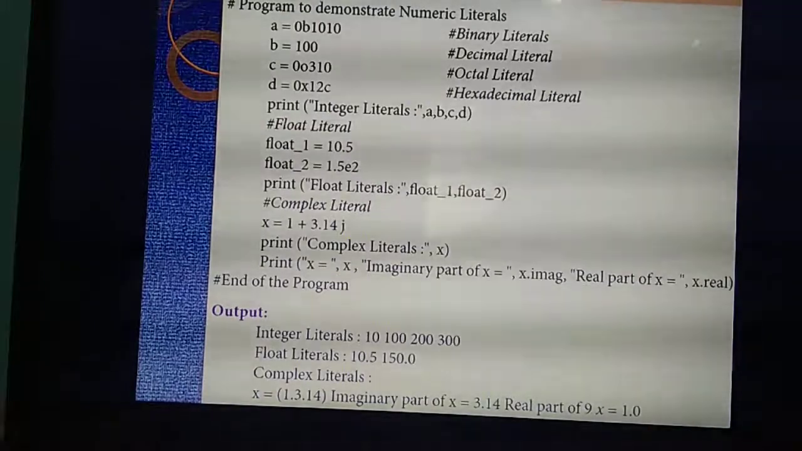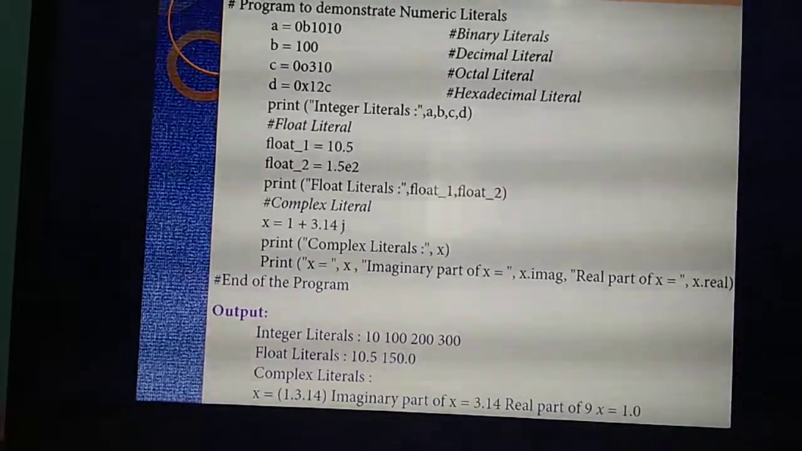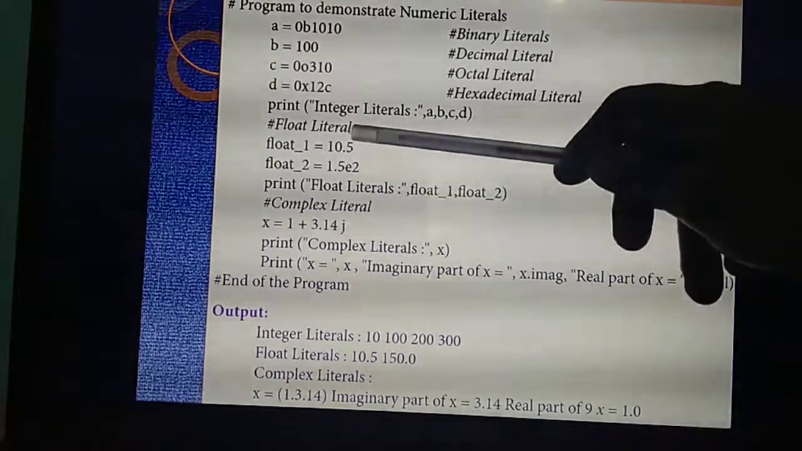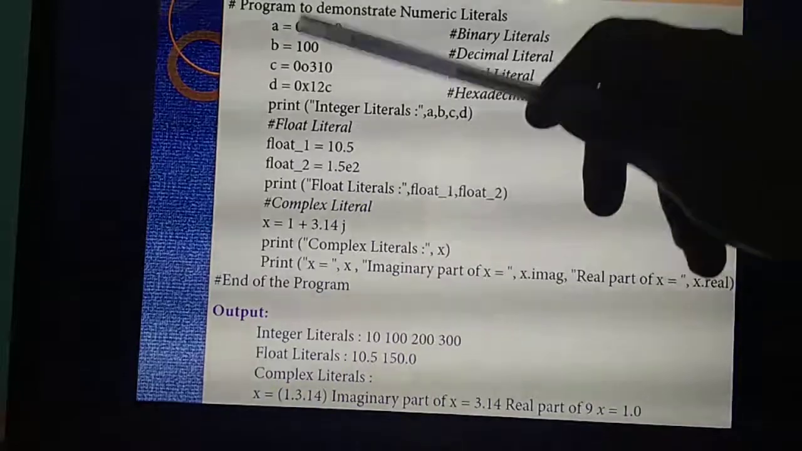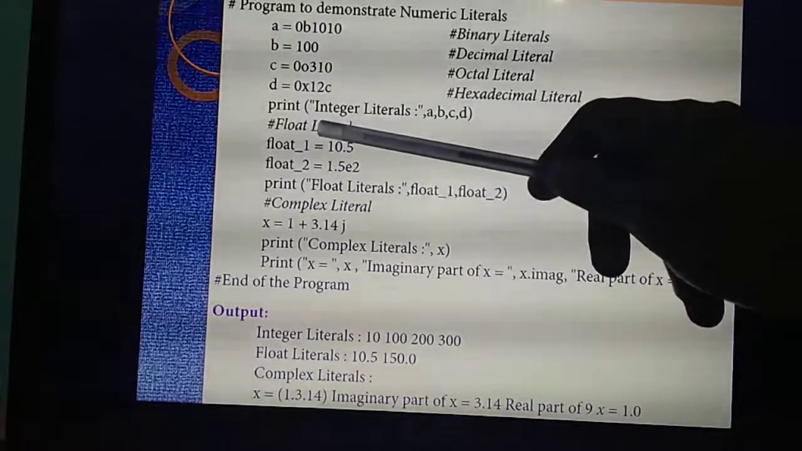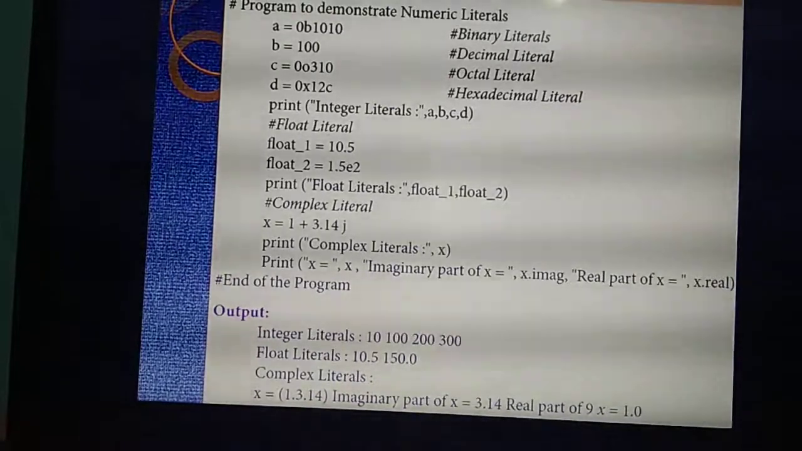3 variables I am going to give what? Integers. That means in number format I am going to print. Yes. Next thing is float literal. So float, there are 2 variables I am giving for float: float 1 and float 2.